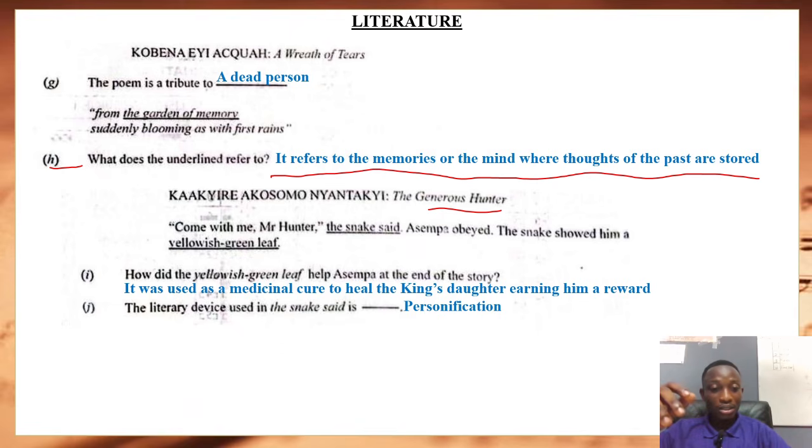And then G says the literary device in "snake said" is what? Personification. So a snake talking, a snake expressing itself. That is personification. We are giving human expression to an inanimate object, and that is personification.